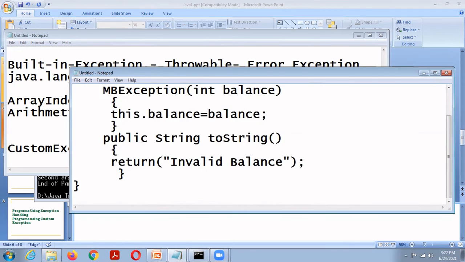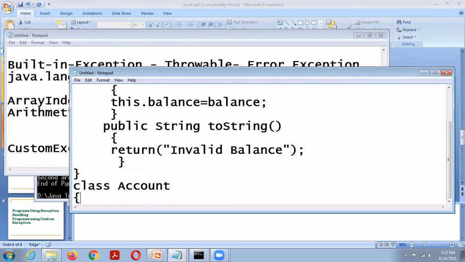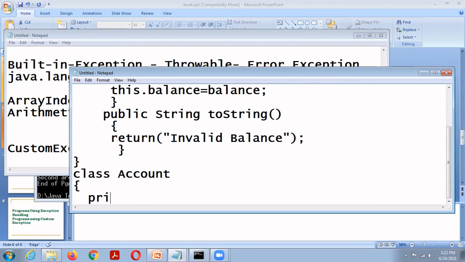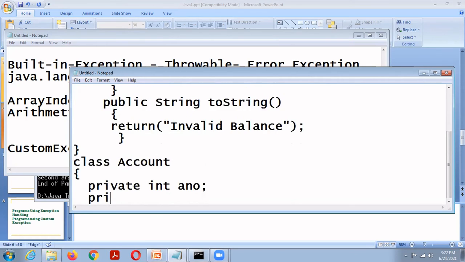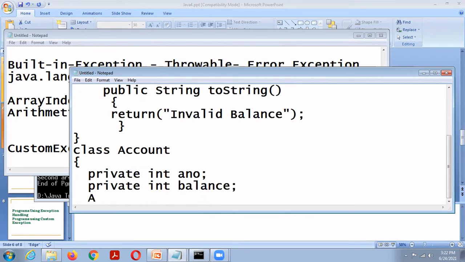Then I create one class, Account. Private int account number, then private int balance. Then the Account constructor with int account number, comma, int balance.